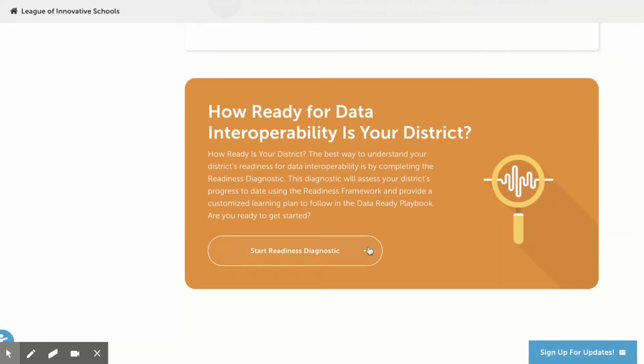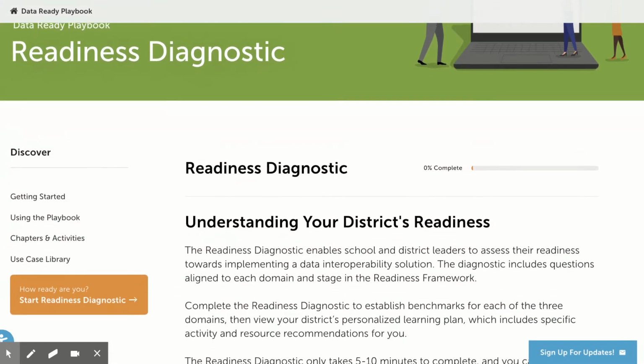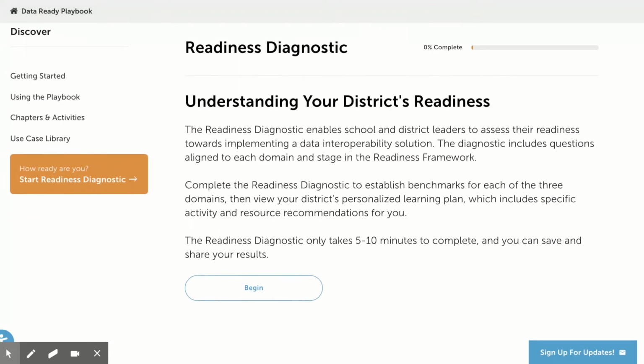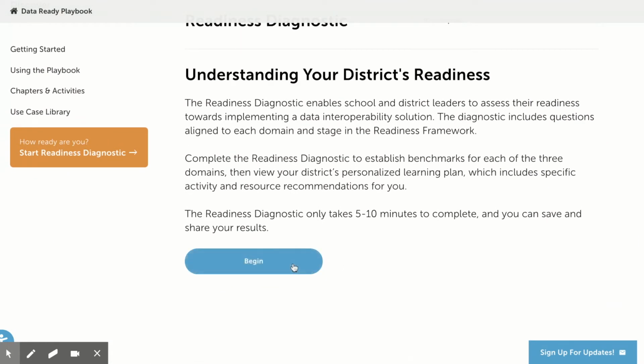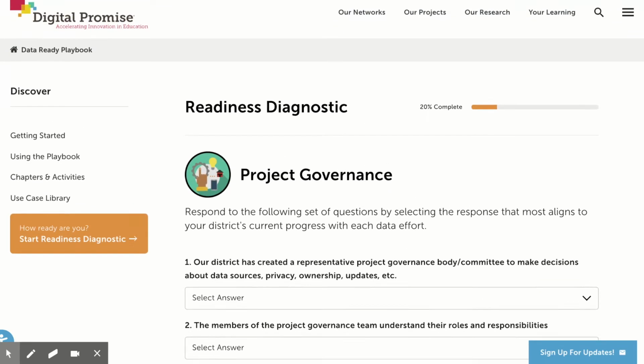The best way to understand your district's readiness for data interoperability is by completing the Readiness Diagnostic. This diagnostic will assess your district's progress to date on the Readiness Framework and provide a customized learning plan for your district to follow when using the Data Ready Playbook. Let's take a look at the Readiness Diagnostic now.